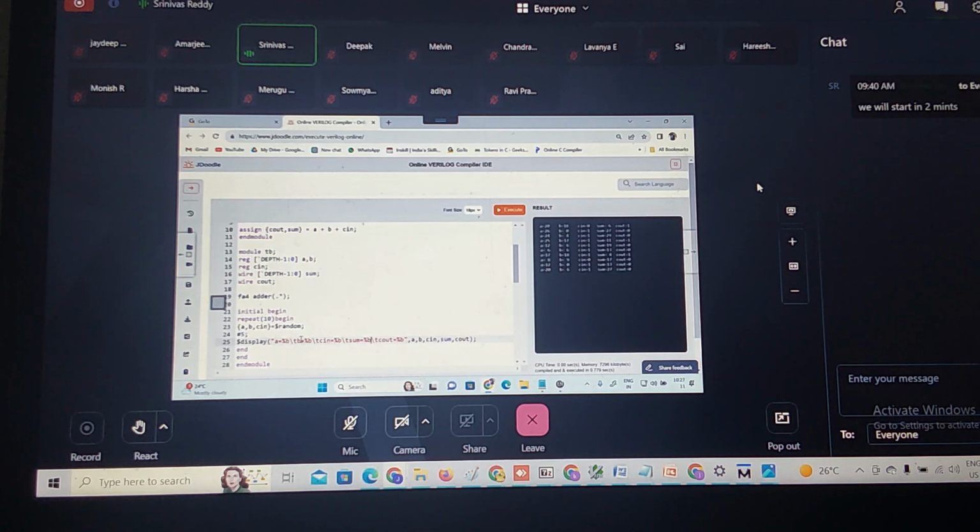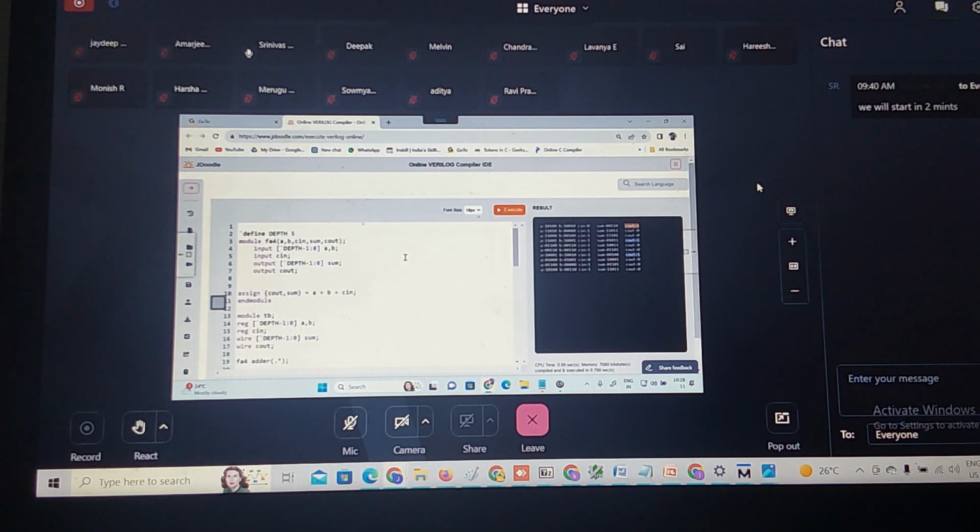Let me print this in the binary. How many bit order am I doing? 5-bit order. A is equal to 5-bit. You can see, this is 5-bit. B is also 5-bit. Correct. 5-bit parallel order I am doing. This is my sum, 5-bit, and this is my Cout, 1-bit. Did you understand? So you can make this into 6-bit, 7-bit, 8-bit. Usually we will talk about 2 power 8. Correct? 4-bit parallel order, 8-bit parallel order, 16-bit and 32-bit, and so on.